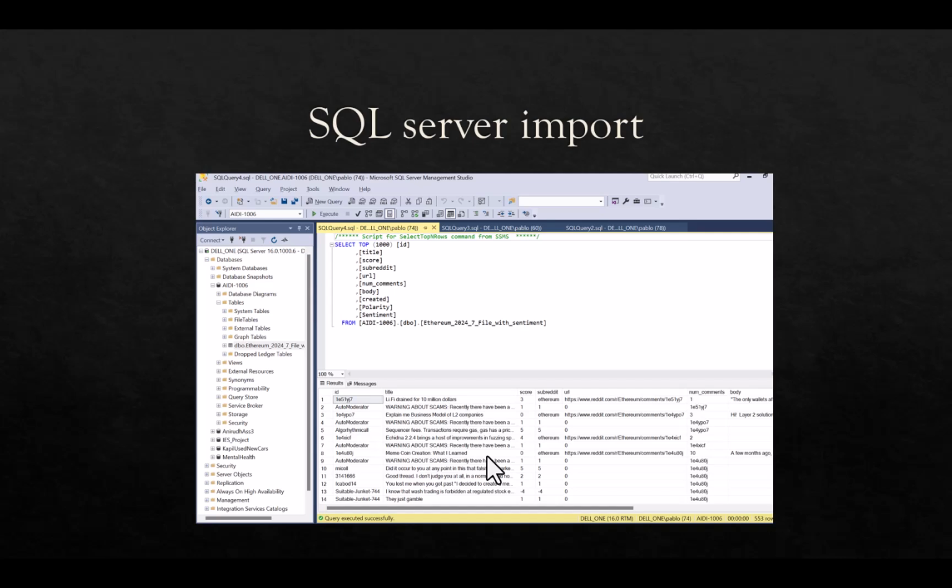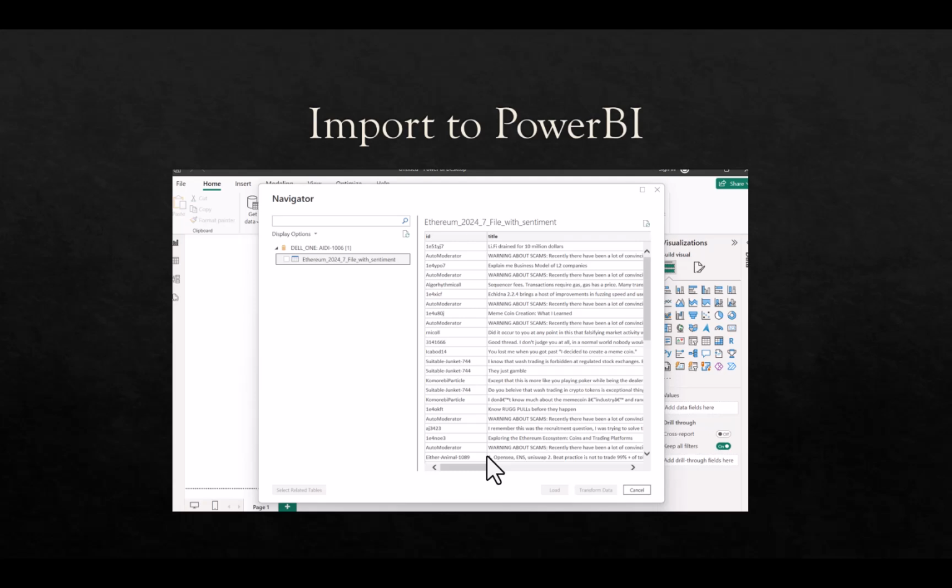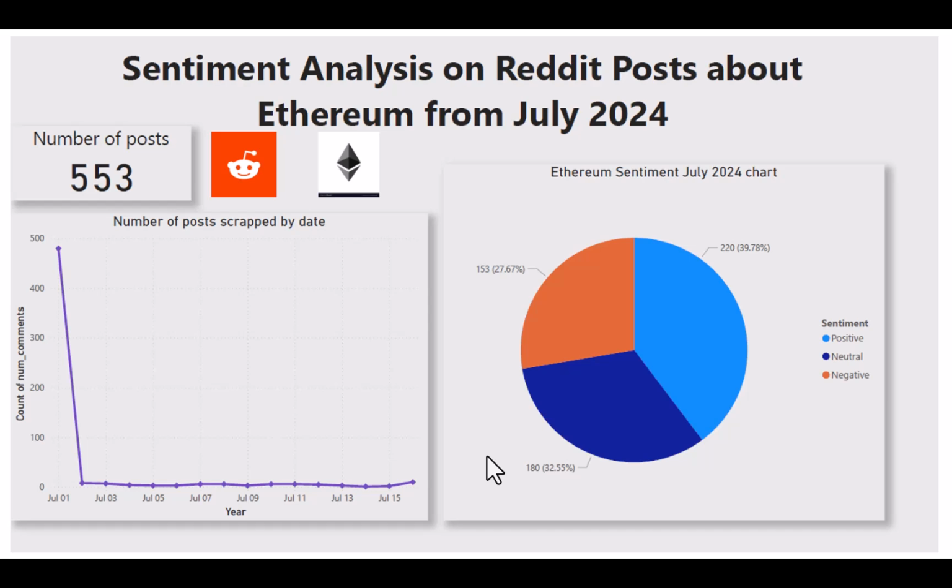This is a screenshot of what it looks like after the import. Then we are going to connect it to our Power BI, and after that, we are going to create our dashboard visuals for the data that we scraped. Here we can see the number of posts we scraped, and here we can see there is a spike in the number of posts created on the first day of July.